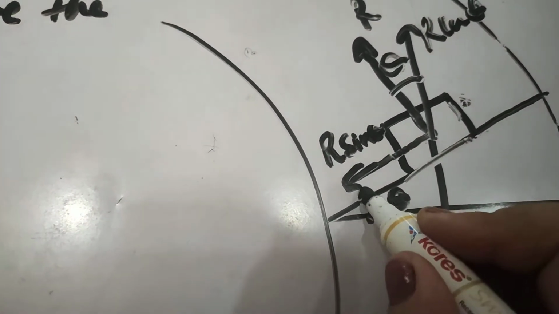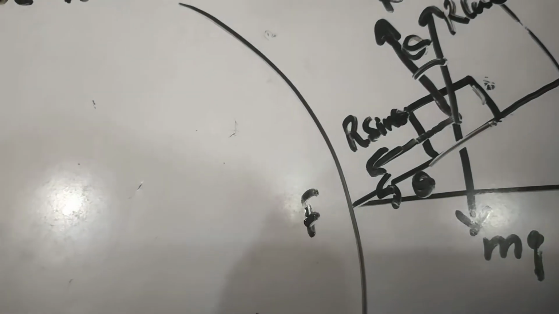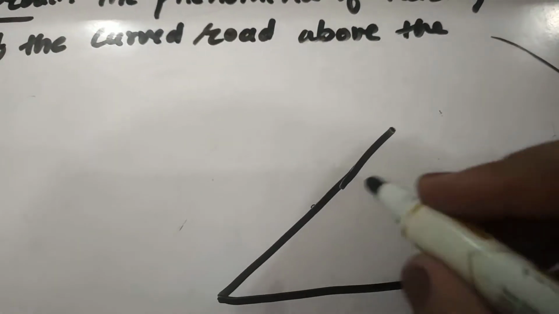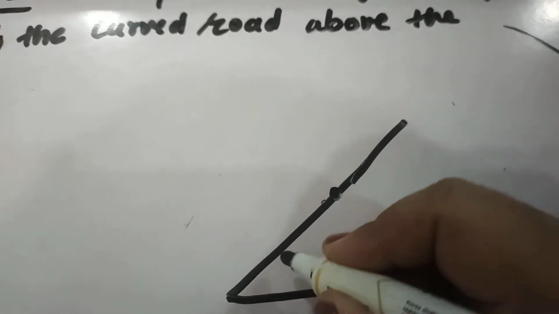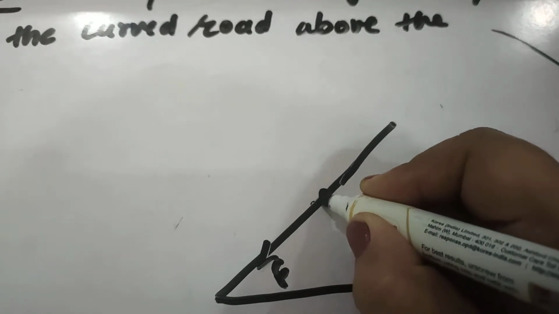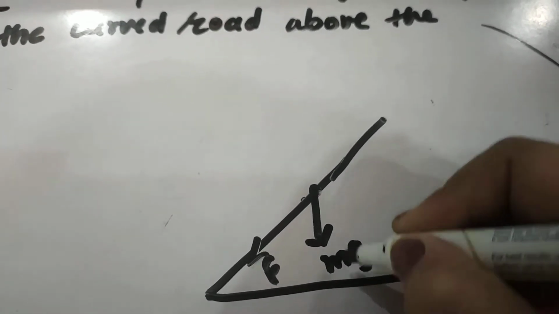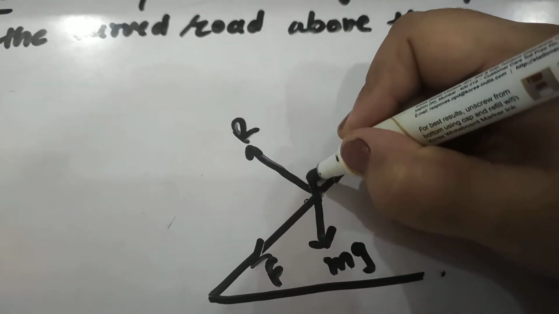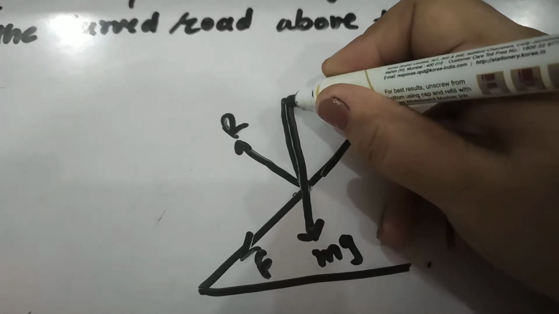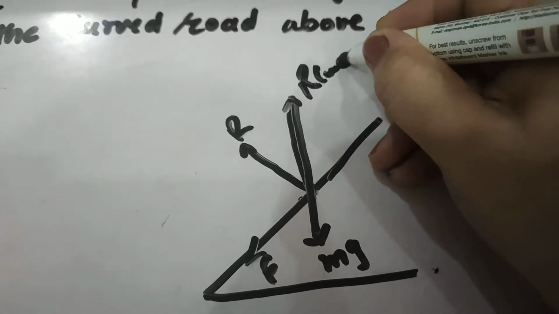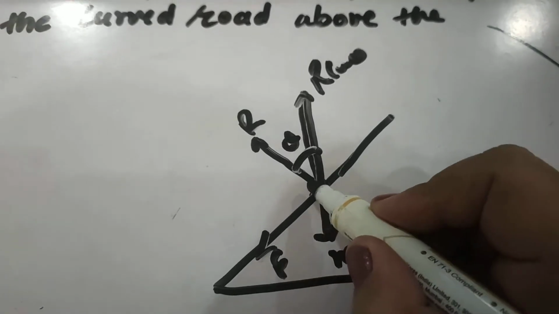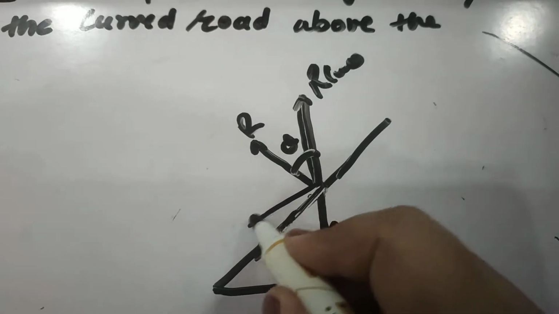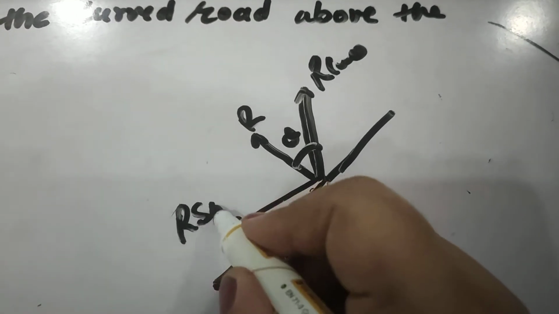Now the force of friction is also acting in this direction, F. F can also be resolved. I will make this diagram neat and clean here. This is F, weight acting downward which is mg, normal reaction R vertically upward. This vertical component is R cos theta, and this component in this direction is R sin theta.